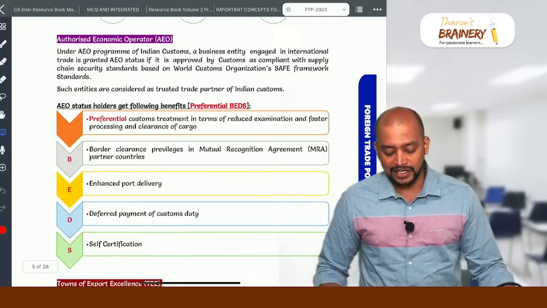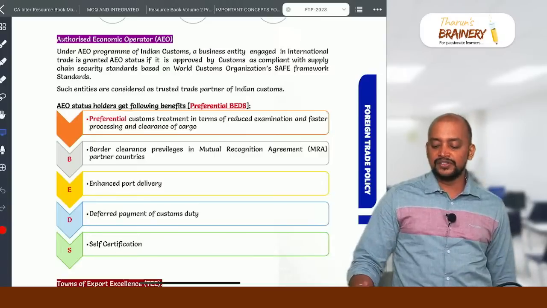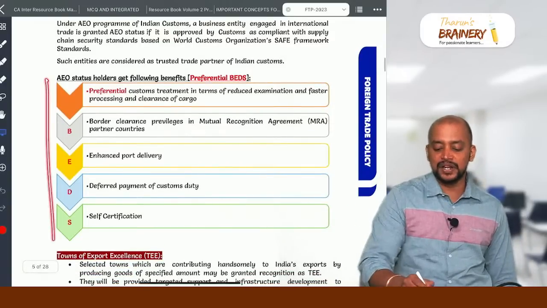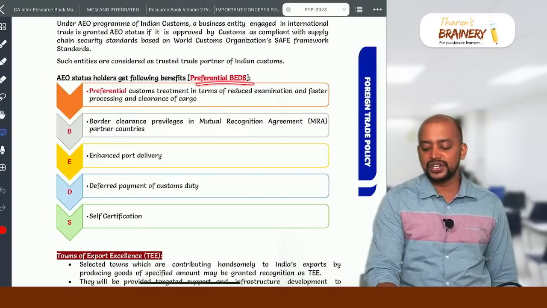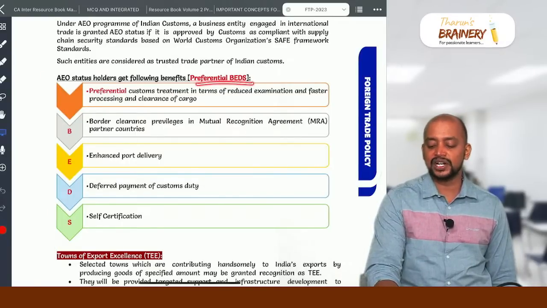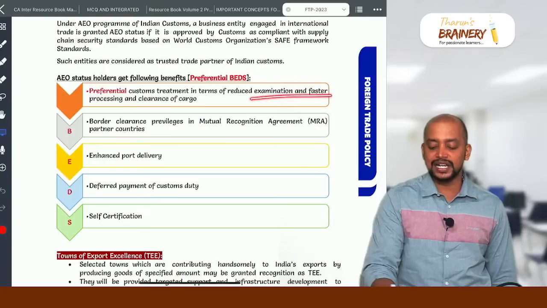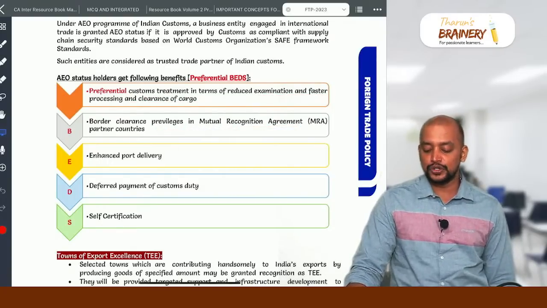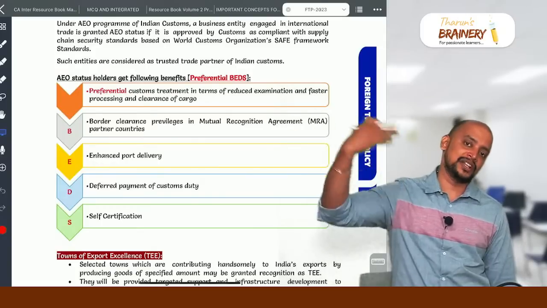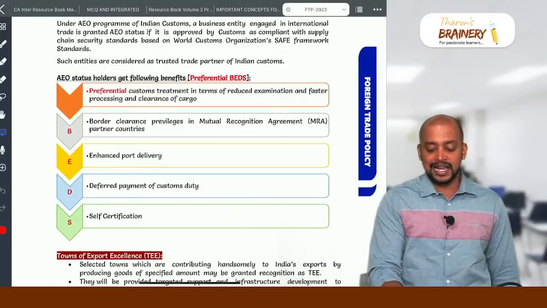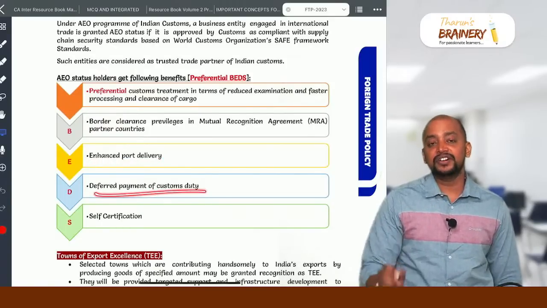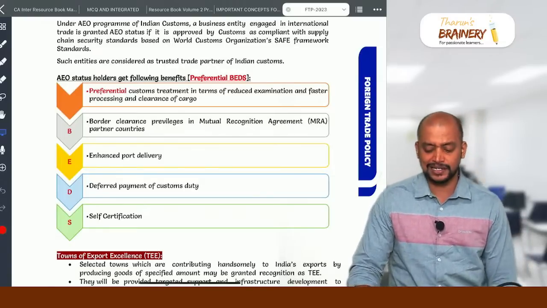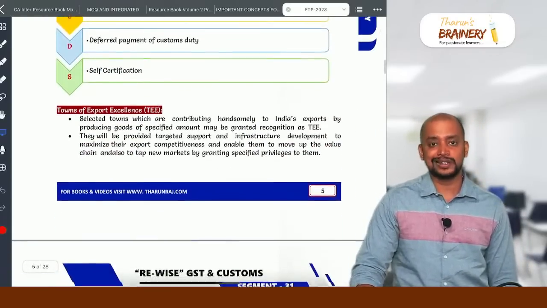Under the authorized economic operator program, they will be given a status as authorized economic operator, and they will get these benefits. What are these benefits? Preferential bids. Remember preferential bids. Preferential customs treatment in terms of reduced examination and faster processing. Then border clearance privileges in case of mutual recognition agreement in partner countries. So when they export, they get the preferences there. Enhanced port delivery, deferred payment of customs duty, and they can self-certify that these goods are manufactured in India. So that is about authorized economic operator.